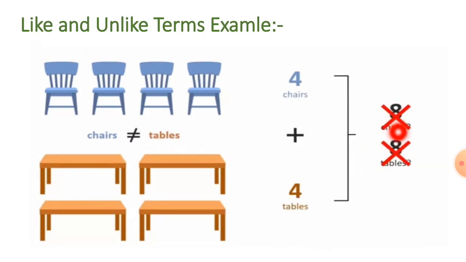No, we cannot say that there are 8 chairs or 8 tables because chairs and tables are not the same terms. They are separate terms. They are unlike terms. It is called unlike terms because they are different from each other. It is chairs and it is tables.